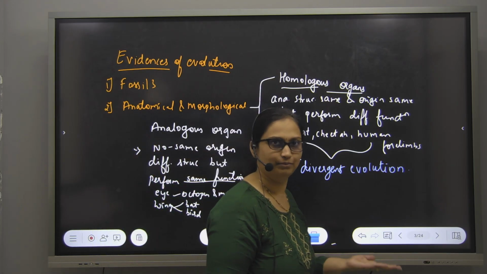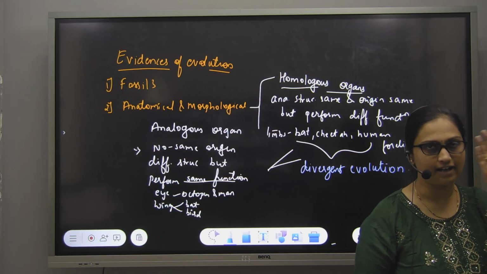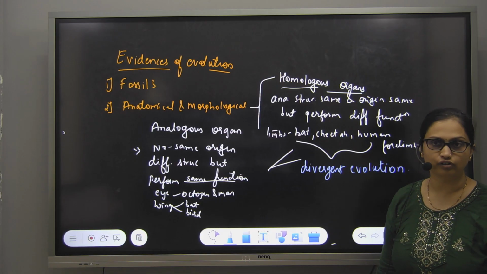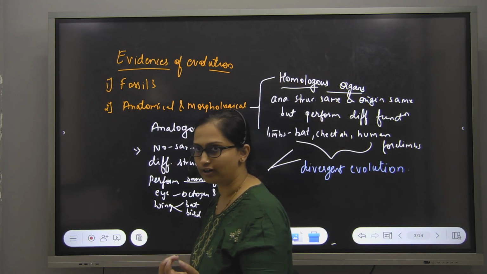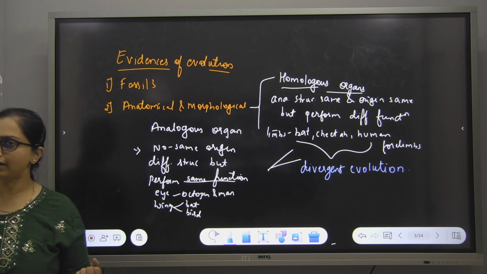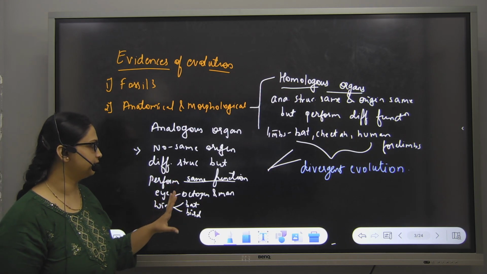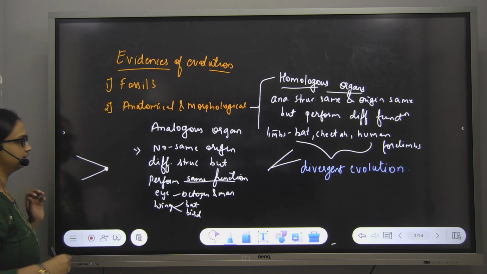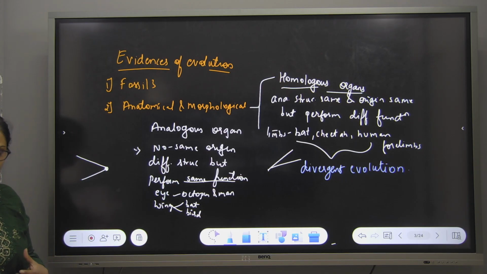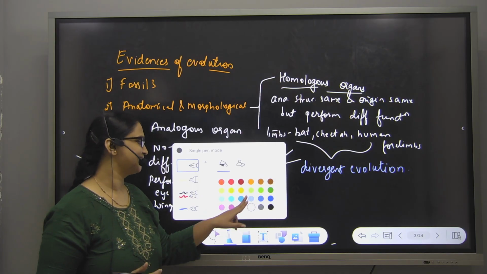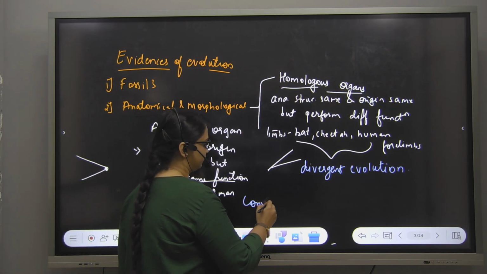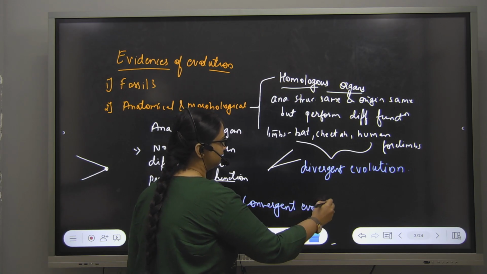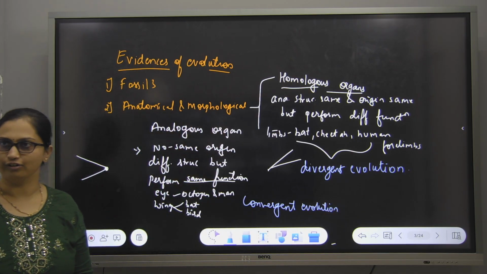Bird is a different species itself, even the class and phylum are different. Correct? So that is how in plants also, because of the storage, the thorns and tendrils of Cucurbita will also show the same kind of evolution. So what is happening here? Because of different origin but sharing a common function, they are related at a common point, and such kind of evolution is called convergent evolution. Good job.